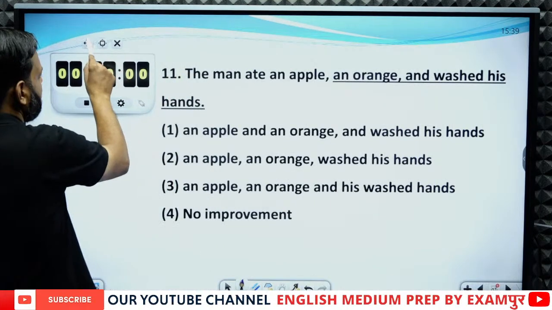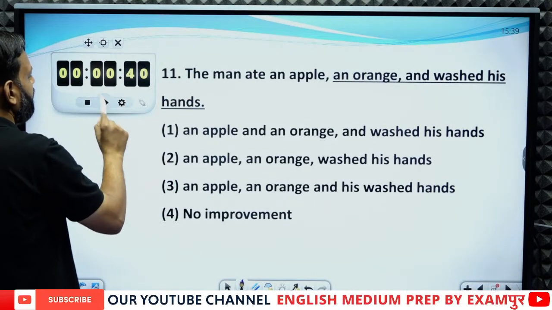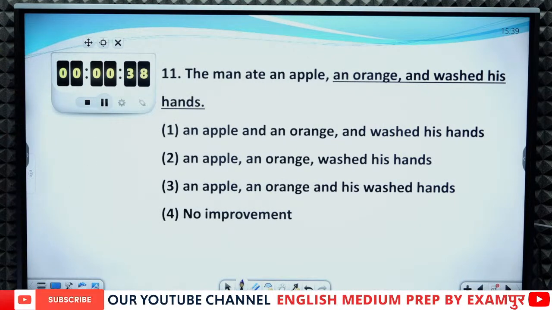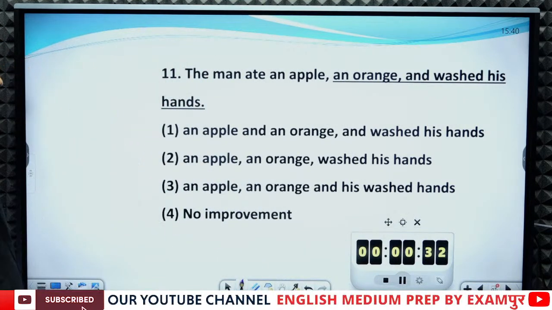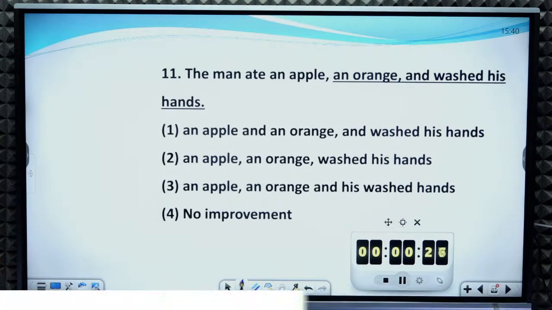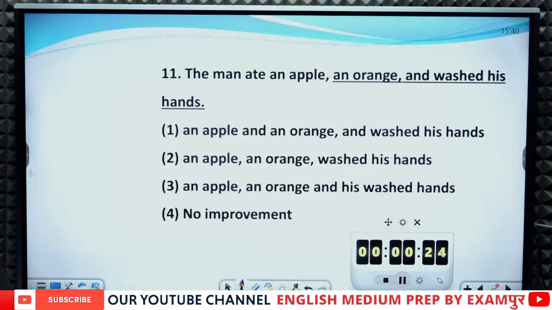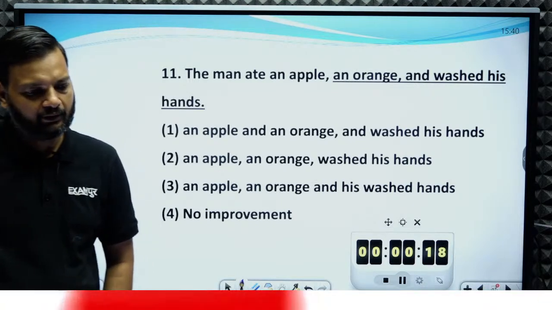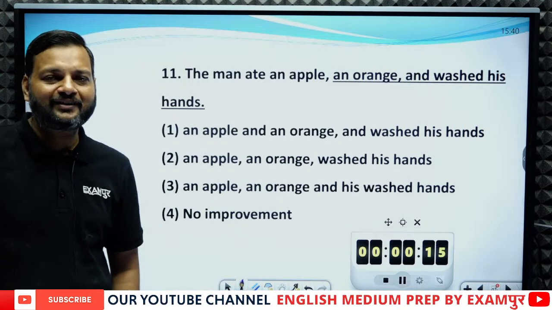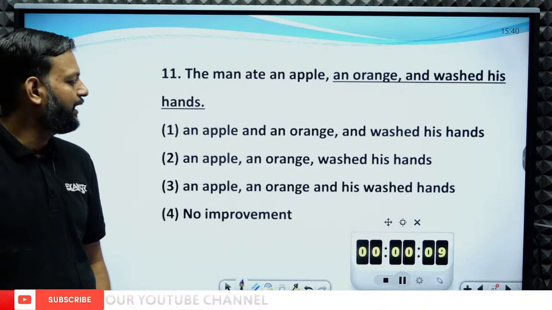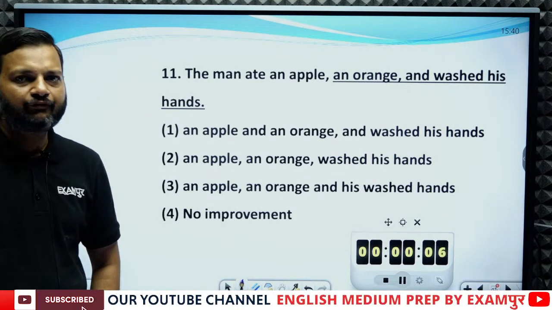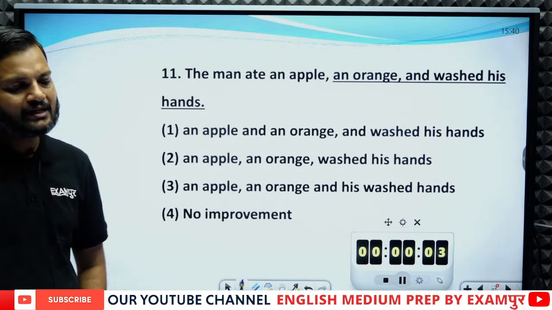Question number 11. The man ate an apple. The man ate an apple, an orange, and washed his hands. This is a very interesting and very good question.